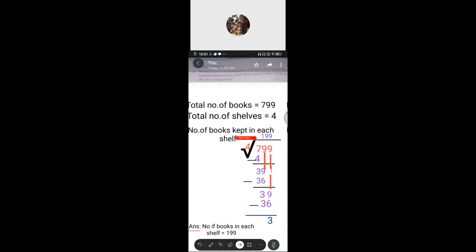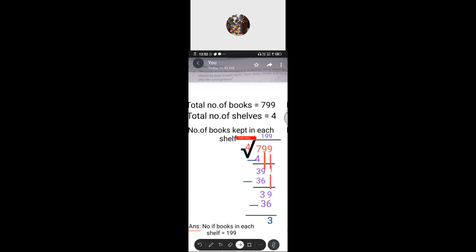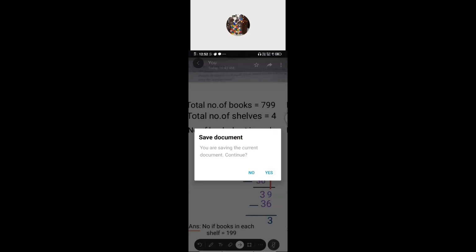199. So the number of books in each shelf is 199, isn't it? Number of books kept in each shelf is 199. What is the remaining book? That means how many books will be left after the arrangement? So 3 is left. Number of books left is 3 remaining. Got it? Okay. This way only we have to do our word problems also.